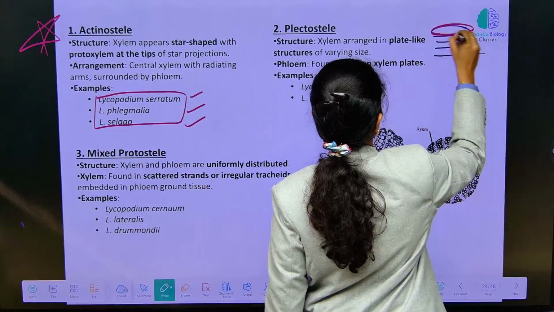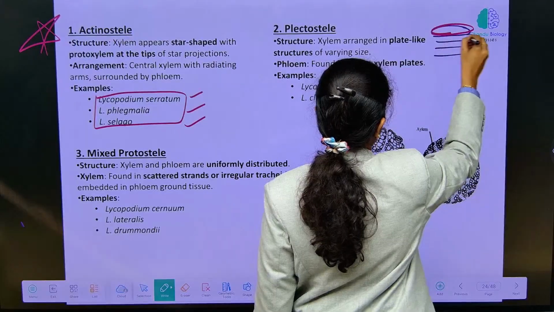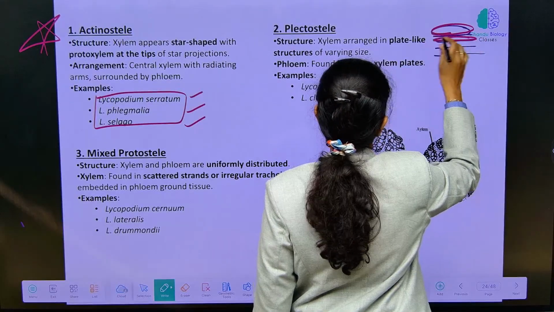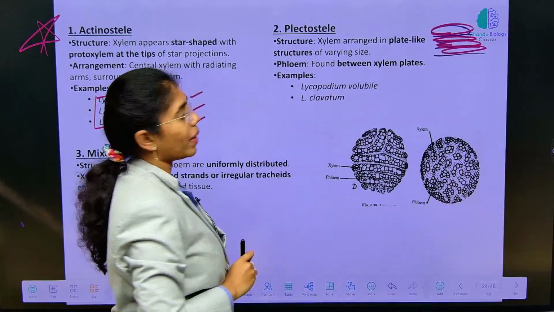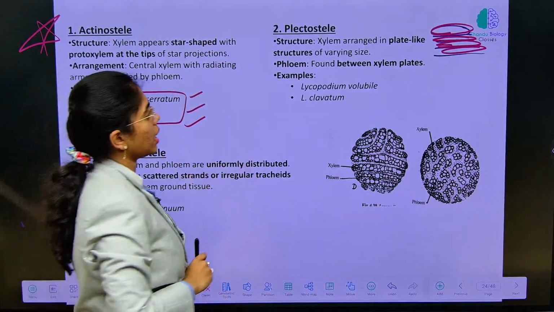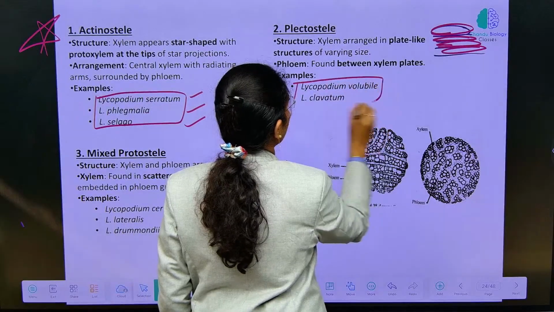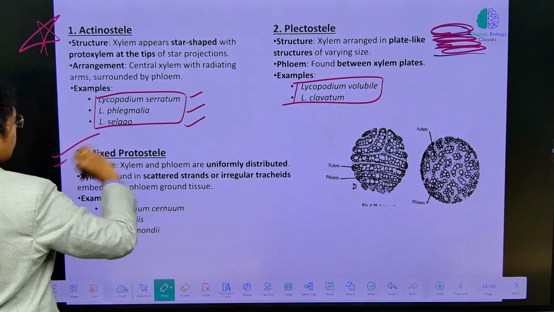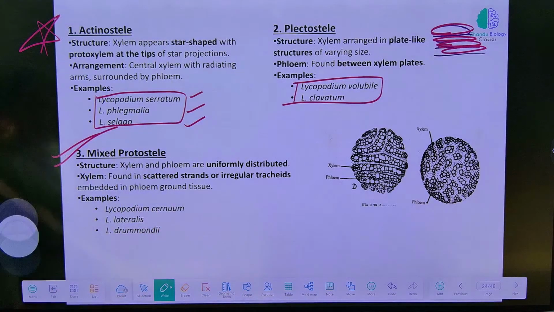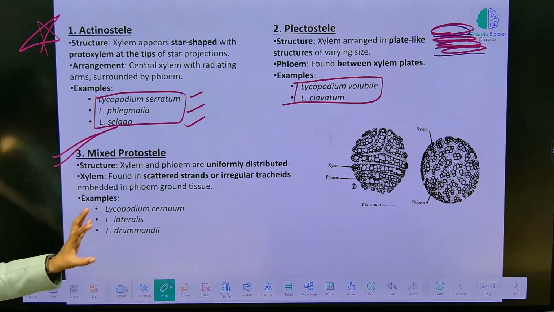Xylem is arranged like plates, and phloem is in between the xylem plates like this. Okay. This is plectostele, the name itself is the same. Examples: Lycopodium volubile and Lycopodium clavatum, followed by mixed protostele. Structure: xylem and phloem are uniformly distributed in mixed protostele.